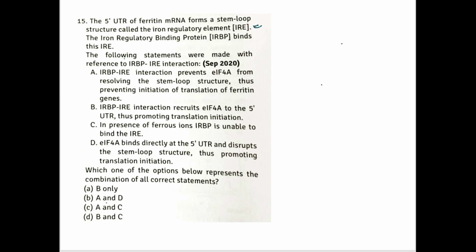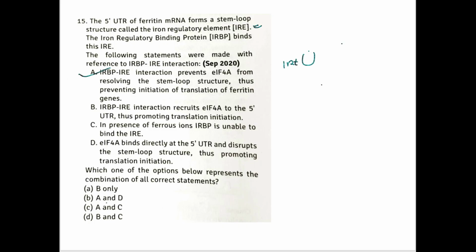Yes, we have already discussed that in the IRE element, IRBP comes and binds. The following statements pertain to IRBP-IRE interaction. The first statement is IRBP-IRE interaction prevents EIF4A from resolving the stem loop structure, thus preventing initiation of translation of ferritin. Yes, this is the correct statement.